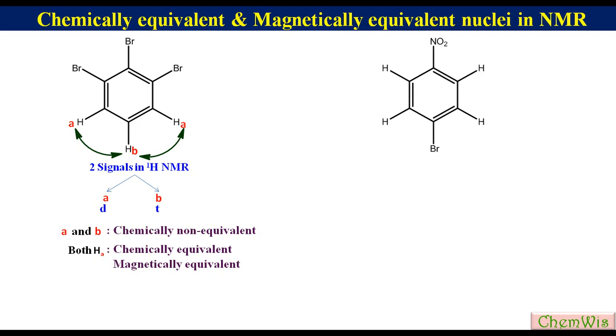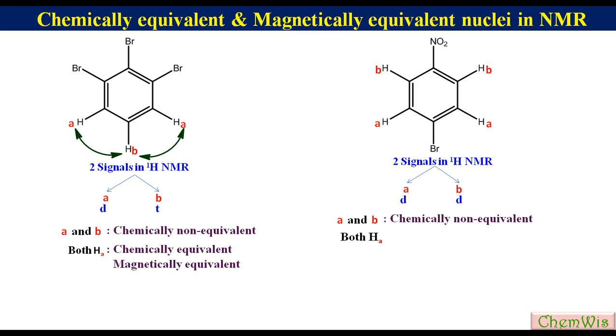If we take 4-bromo-nitrobenzene, there are two sets of protons A and B based on the electronic environment. These two sets are coupled with each other. So the proton NMR will show two doublets. A and B are chemically non-equivalent because they have different chemical shifts. Both the protons in set A are chemically equivalent. Similarly, both the protons in set B are chemically equivalent.